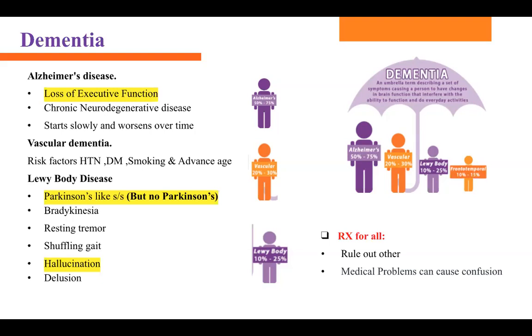Rule out everything before you say that you have dementia. So you can order CBC, CMP, urinalysis, chest X-ray, RPR for syphilis, HIV screening test, thyroid stimulating hormone, B12 level. Order everything.